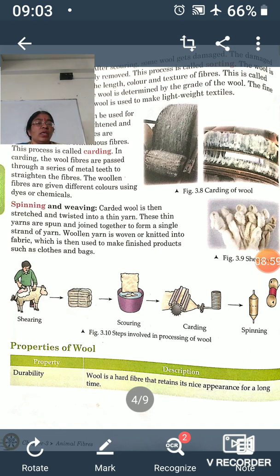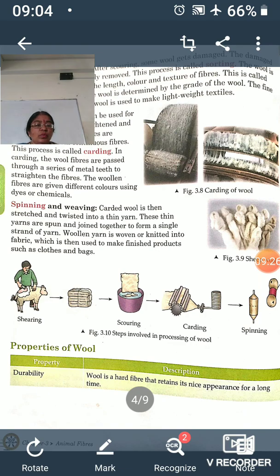Insulating structure. Wool will not allow the transfer of heat, because there are some small pores found inside these woolen fibers, and it has a spring-like structure. In these pores air is trapped, and air is an insulator, so it will not allow the body heat to escape out, and in this manner protects us also.